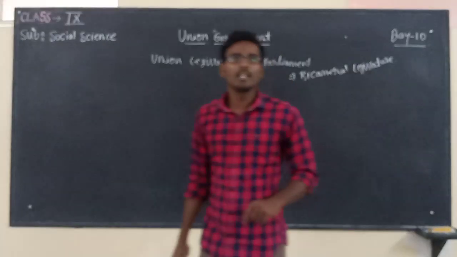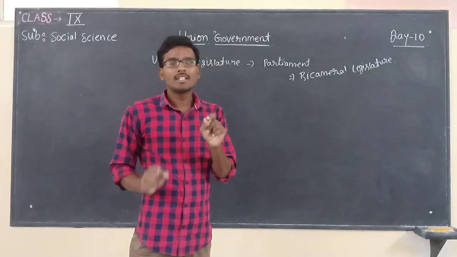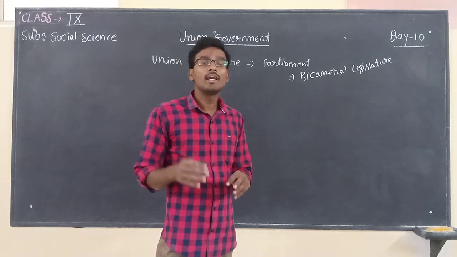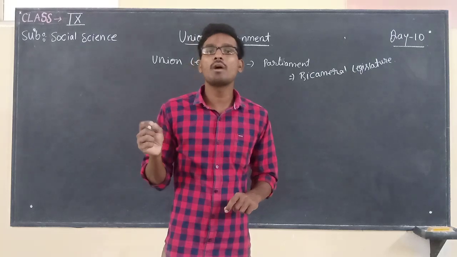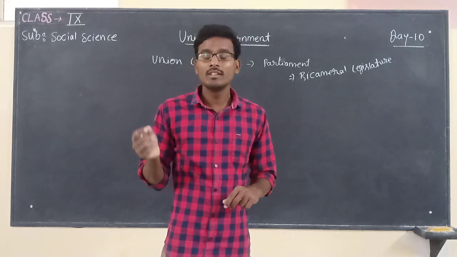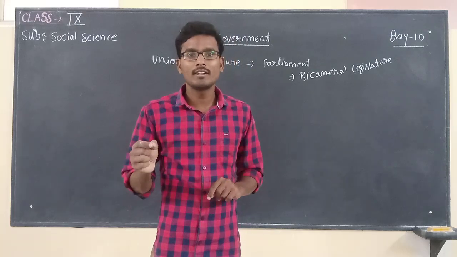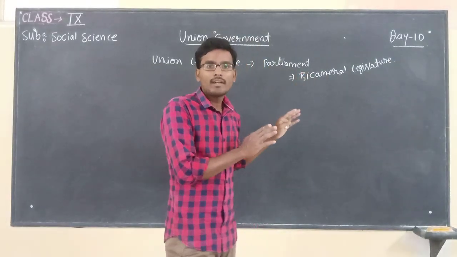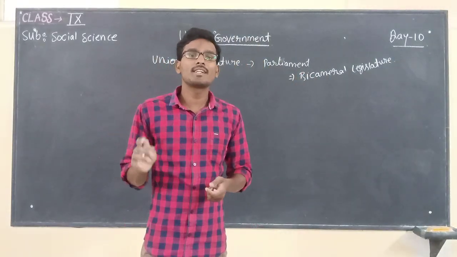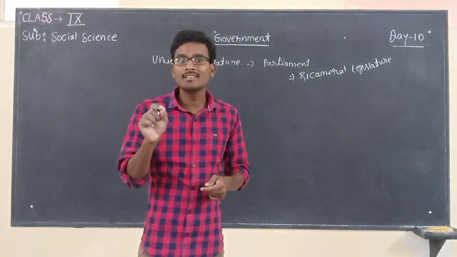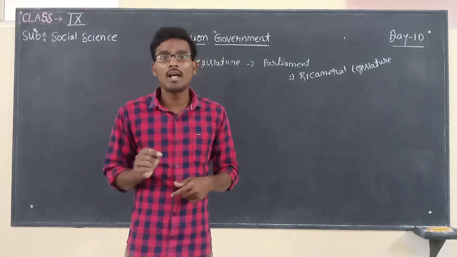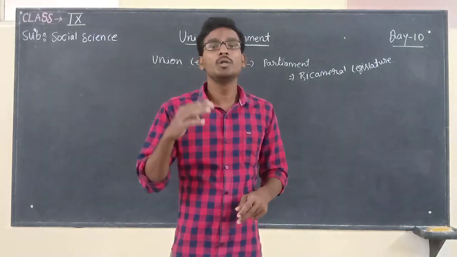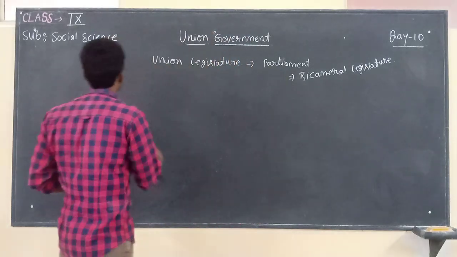So, what is a bicameral legislature? If the legislature has two houses, that is known as a bicameral legislature. In our union parliament, there is a house named Rajya Sabha and also a house named Lok Sabha. That is why our parliament is bicameral. In the previous class, we discussed Rajya Sabha, also known as the House of Elders. Now in this class you are going to learn about Lok Sabha.